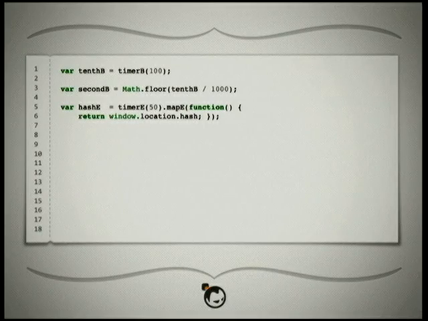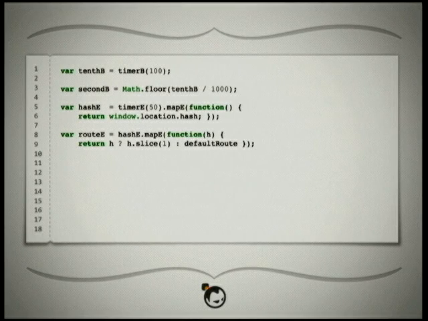Here is an example where we have a timer that we're going to treat as an event stream, and every so often when that emits an event, we're going to call a map function, which is going to return window.location.hash. And then building upon what we just did, we'll define something called route, which will take that hash every time it changes and call another map function to return either this sliced value or a default route, whatever that happens to be set as.